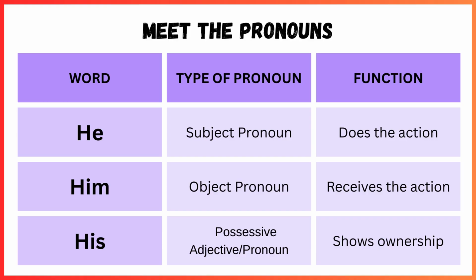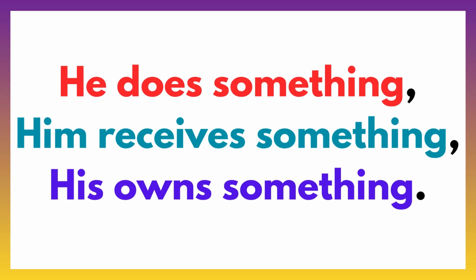Number three, his. Possessive adjective or possessive pronoun. His is used to show ownership. It tells us that something belongs to him. For example, this is his car. The car belongs to him. That is his book. Possessive adjective. The book is his. Possessive pronoun. So, in short, he does something. Him receives something. His owns something.